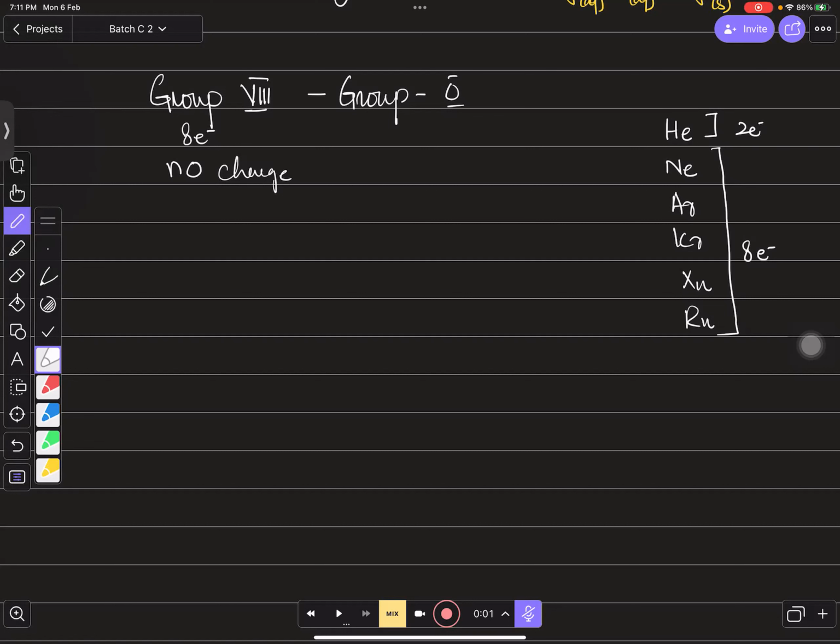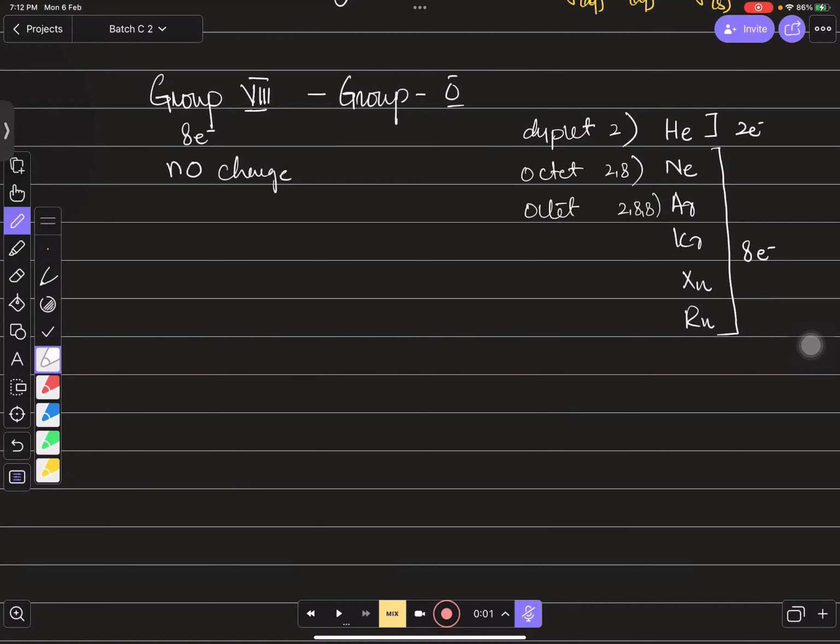They are inert. They don't want to gain or lose electrons to complete their octets or duplets. They already have complete octets in their outermost shell, and helium has a complete duplet. You can see that helium has 2 electrons in the outermost shell, and that's fine. It has a complete duplet, right? If you talk about neon, it is 2,8, so it has a complete octet. Argon is 2,8,8, so it also has a complete octet. That's how it is, right, bacho?